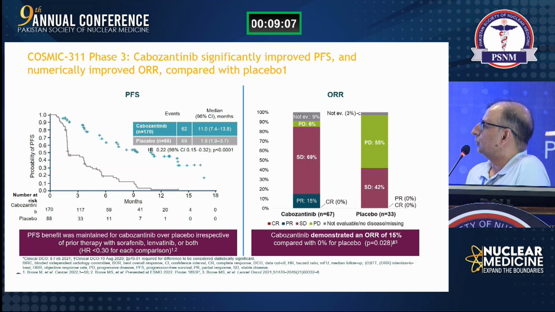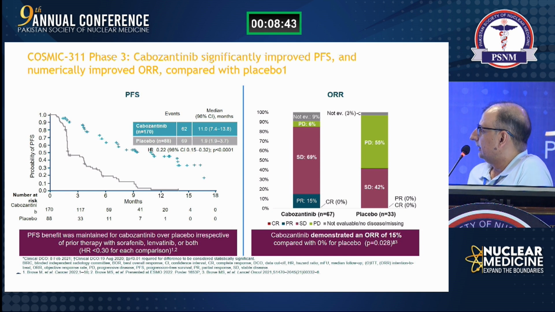So now we are going to see the second line. If the patient progresses on sorafenib and lenvatinib, what choices do we have on the second line? There is a phase 3 trial, the COSMIC trial, in which another TKI, cabozantinib, was compared with placebo. The median progression-free survival was 11 months as compared to just 2 months, and the objective response in this trial was about 15%.